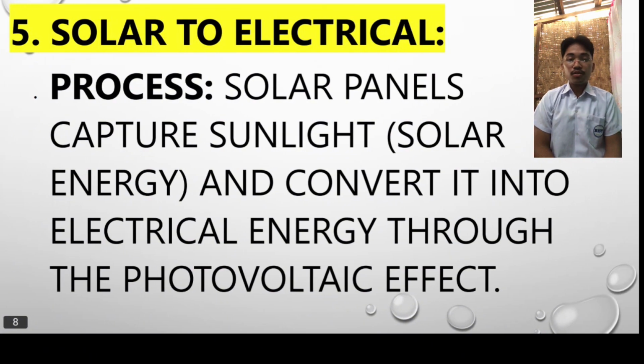Number 5 is the solar to electrical process. Solar panels capture sunlight or solar energy and convert it into electrical energy through the photovoltaic effect. So, ang solar energy mo convert into electrical energy through the photovoltaic effect. Ang solar panels mo higop sa sunlight para makaproduce og electrical energy. Mao na siya ang solar to electrical.